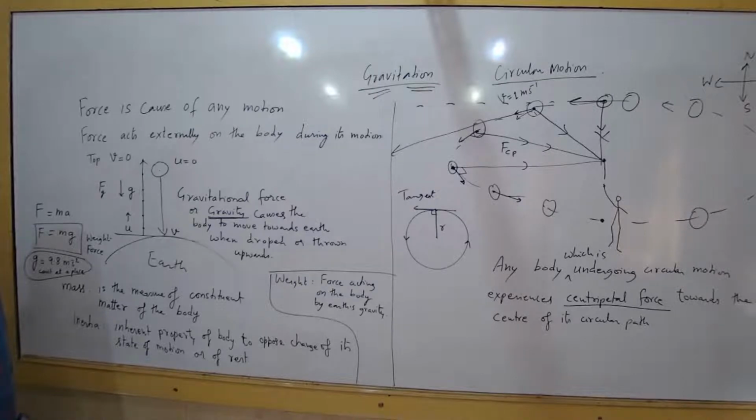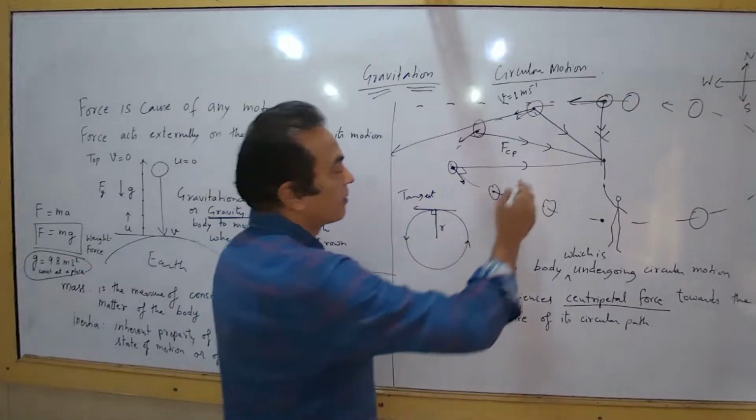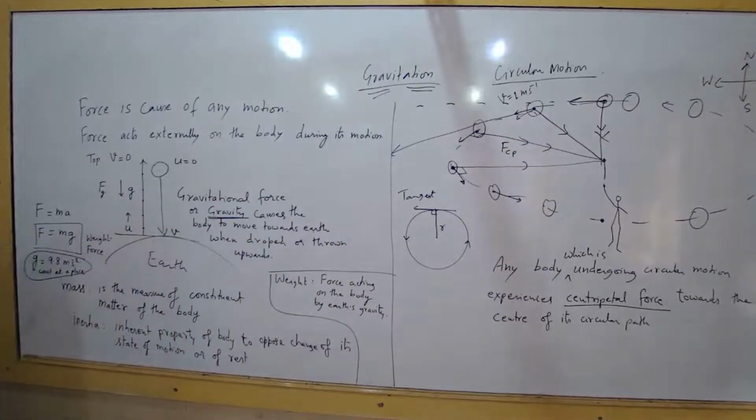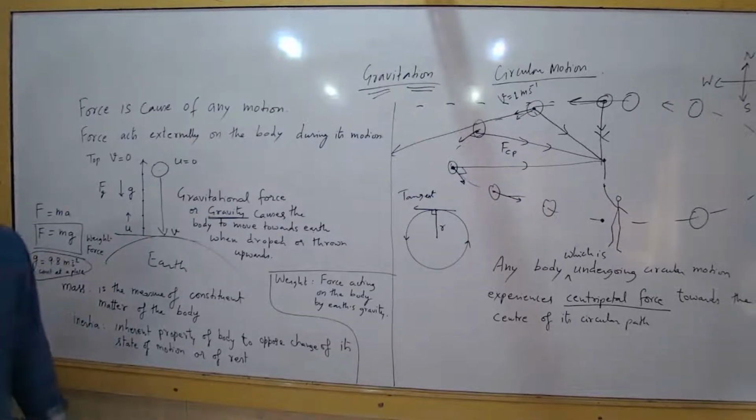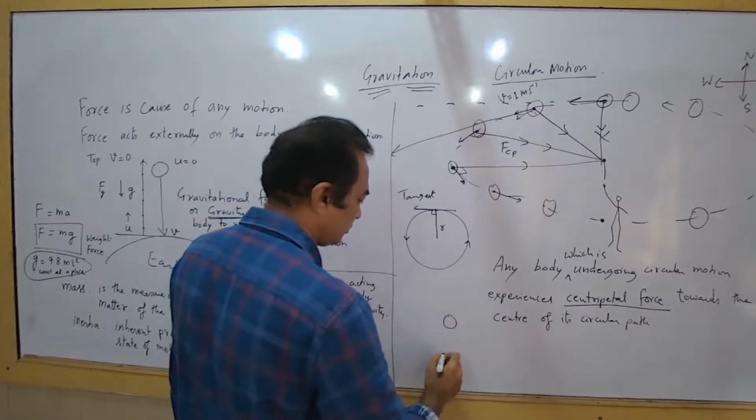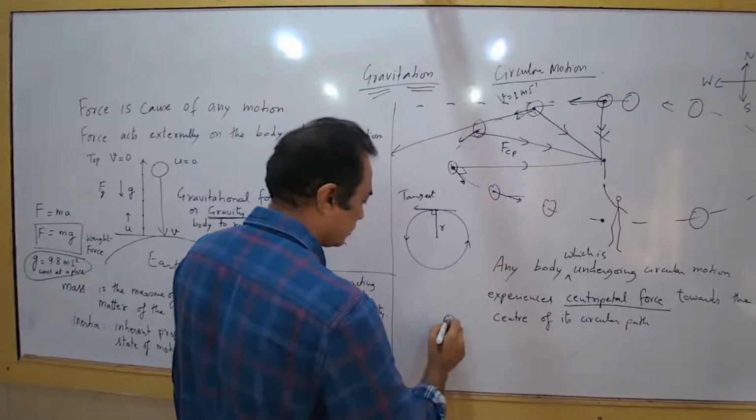Is that clear? Okay. So what I was trying to tell you is, this motion is also an example of some kind of force acting on the body, and in this case it is centripetal force. Now what about the motion of the moon around the sun? A moon around earth. This is motion.